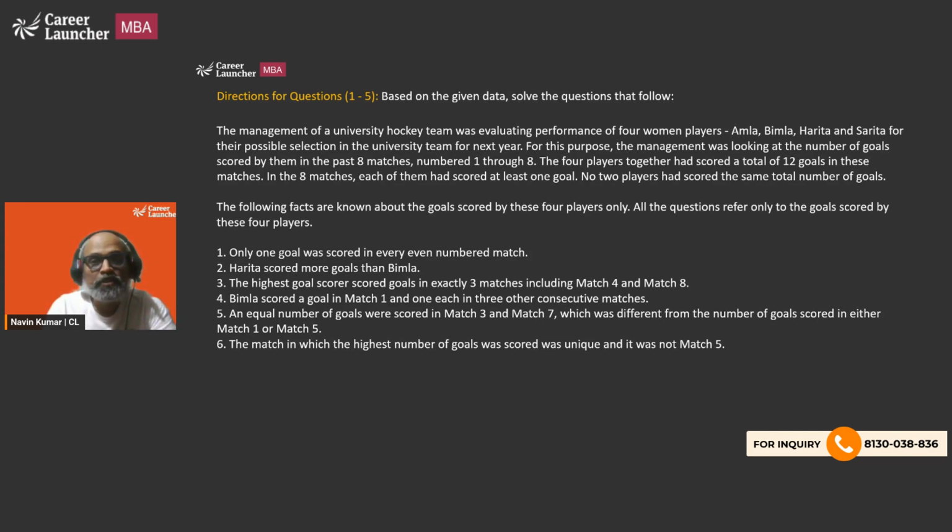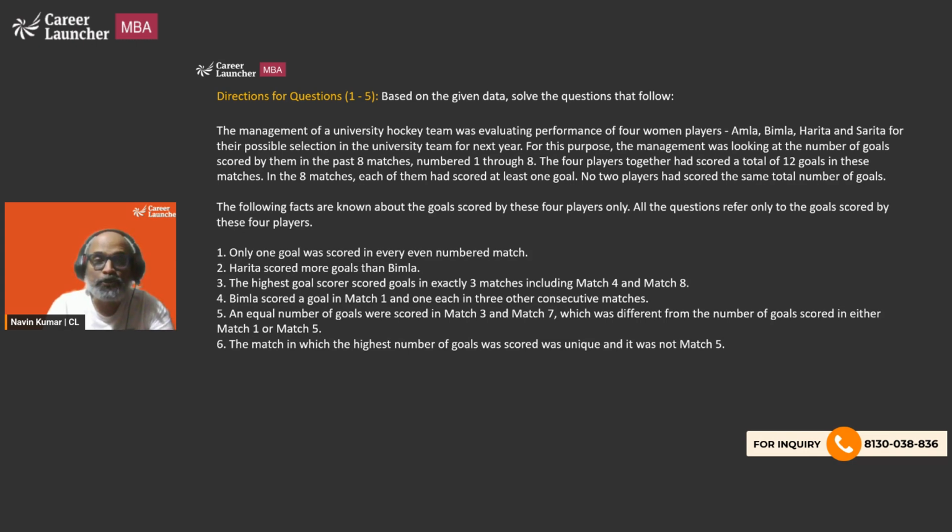No two players had scored the same total number of goals. The following facts are known about the goals scored by these four players only. All the questions refer only to the goals scored by these four players. And then we have 6 additional points. Only one goal was scored in every even numbered match. Harita scored more goals than Bimla.